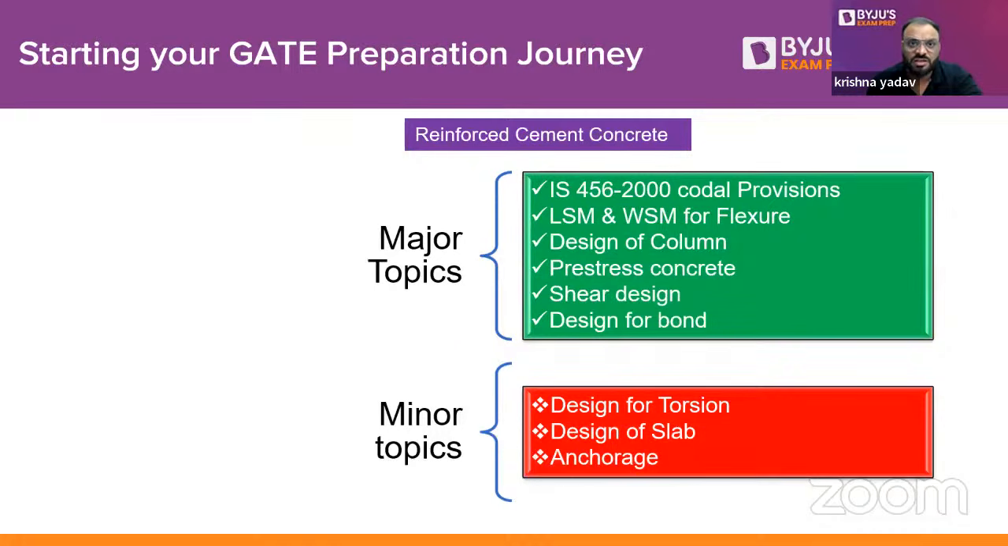Sometimes you need to check whether shear failure is there or not, so you may find such types of questions. And the design for bond is also important. But if we talk about the design of torsion, slab and anchorage, guys, these are the least asked topics, but whatever codal provisions are required for these topics are also important. That's why I have told you, guys, you need to remember the IS 456-2000 codal provisions which are important for all the topics written over here, right?